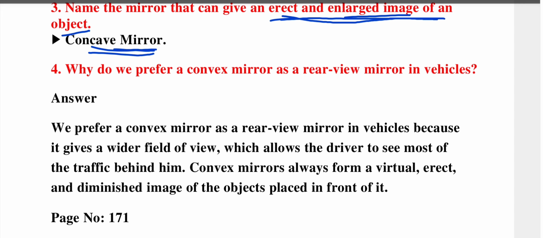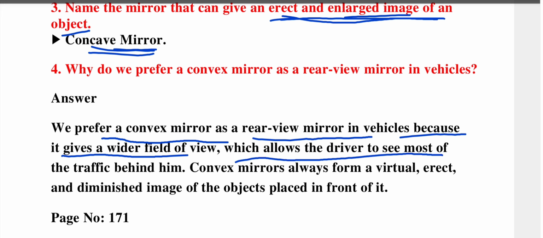Let us go through the answer. We prefer a convex mirror as a rear view mirror in vehicles because it gives a wider field of view, which allows the driver to see most of the traffic behind him.